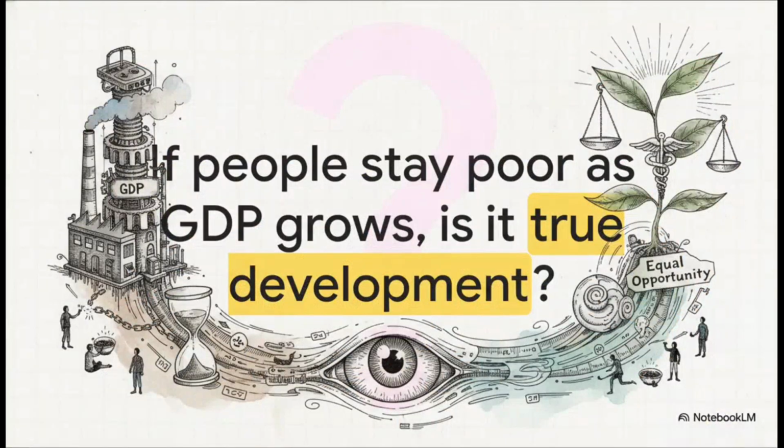Which leaves us with this final, provocative thought to ponder. As you've seen throughout this explainer, GDP can soar, natural resources can be abundant, but if the average person lacks education, healthcare, and equal opportunity, those numbers are just a mirage. As we evaluate what true economic development actually looks like moving forward, we have to ask ourselves, who is the growth really for?